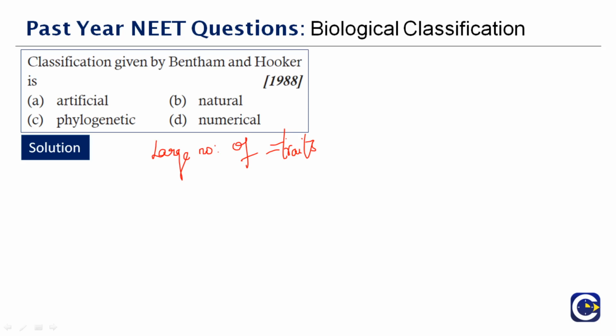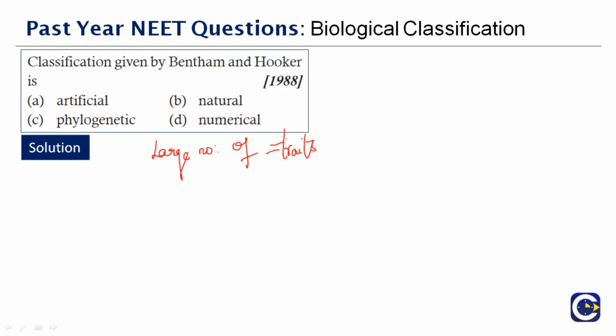In this system of classification, all the important characteristics of the organism provide us information regarding their natural relationship. So you take into consideration every characteristic. You do not leave anything. You take into account every characteristic and you study. You look for the similarities, you compare, everything comes into account when we talk about the natural system. For example, mammals are characterized by the presence of mammary glands, hair, and a 4-chambered heart.